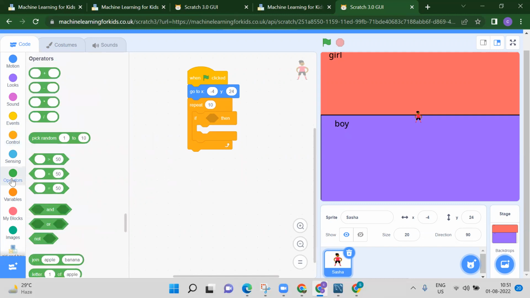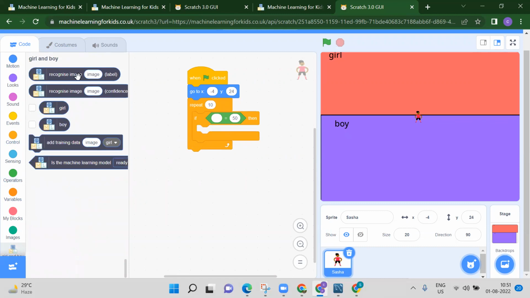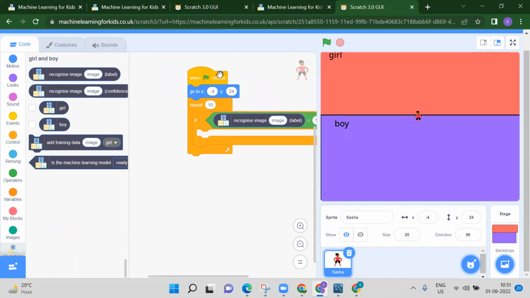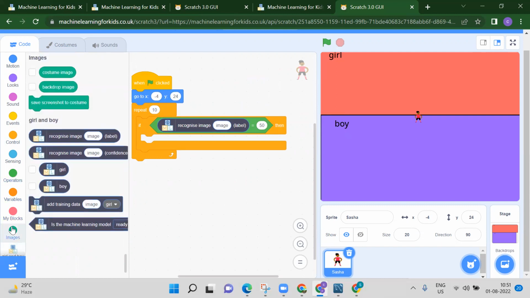So how we will check that? Go to the operator, take this equals to sign. Okay, means if our recognition image, this image, so here we will take our costume image because see we added our costume, right? So we need to just go to images, you will take your costume.